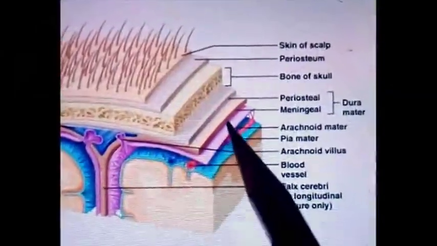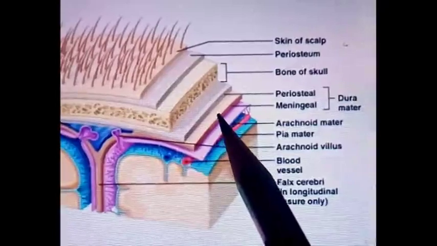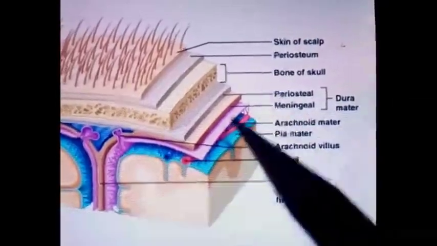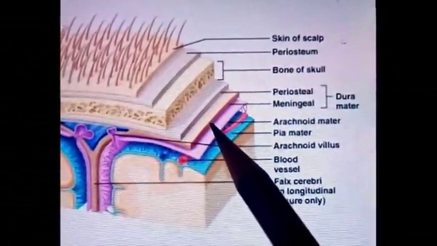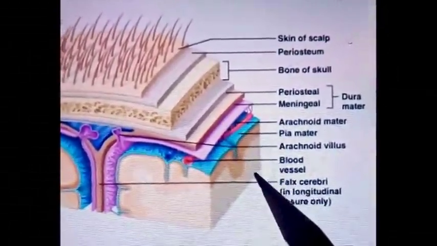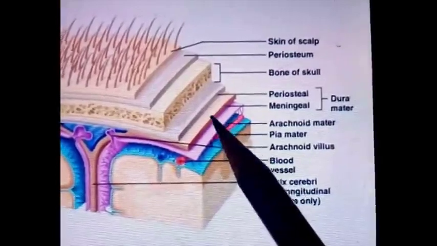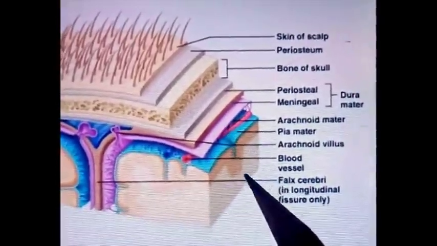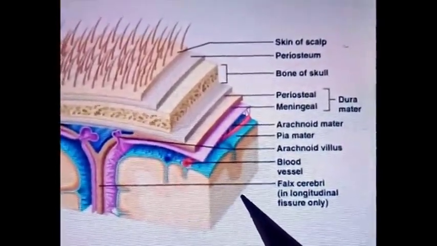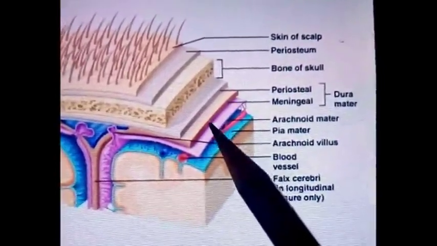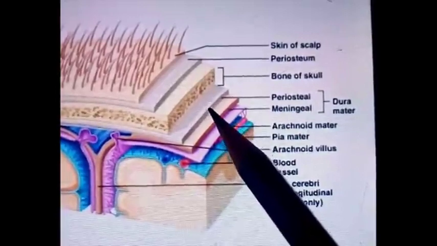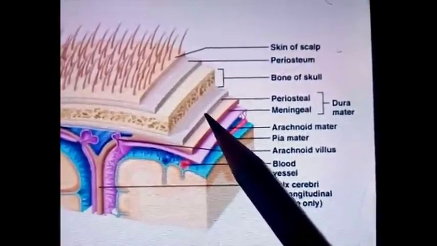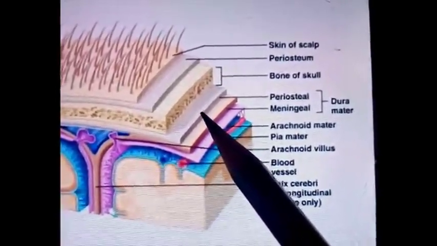Inner layer of dura mater is known as meningeal layer. The meningeal layer is continuous with the spinal dura mater, means it continues downwards out of the skull to surround the spinal cord as well. But this periosteal or endosteal layer remains only confined to the skull or only surrounds the brain.